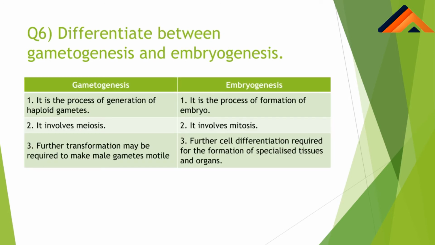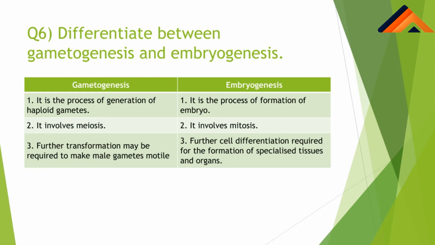Question number 6. In this question, we have to differentiate between the process of gametogenesis and embryogenesis. In this question also, you have to write this in tabular form. So our first difference between gametogenesis and embryogenesis is that gametogenesis is the process of formation of haploid gametes and embryogenesis is the process of formation of embryo. Gametogenesis involves meiosis, which is also called reductional division, and embryogenesis involves mitosis, that is equational division.